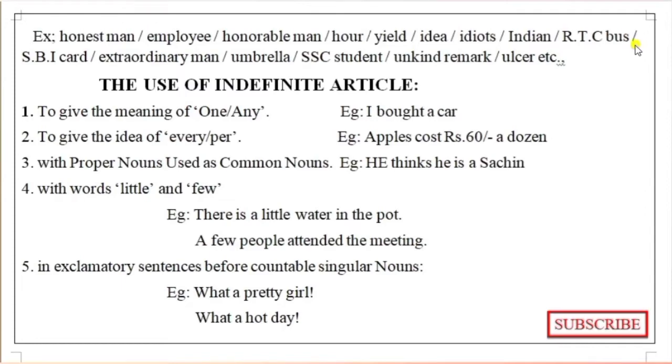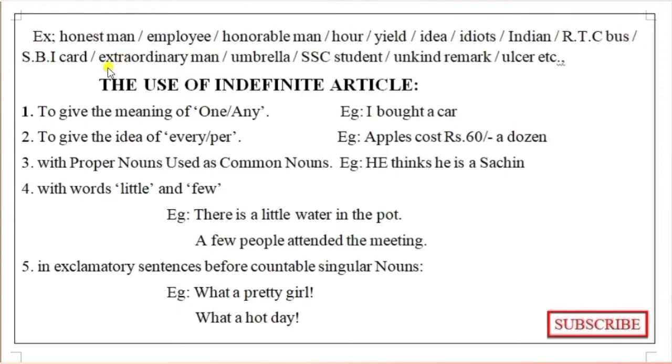Here the letter R is a consonant letter, but the sound is "a", so before that also we have to use "an". An SBI card. Here also it is a consonant letter, but the sound is a vowel, so we have to use "an".